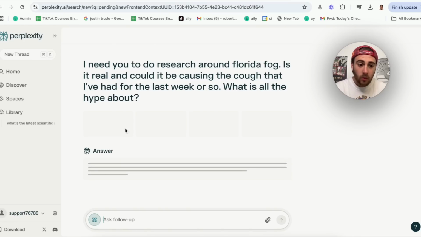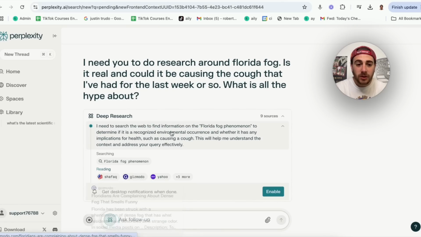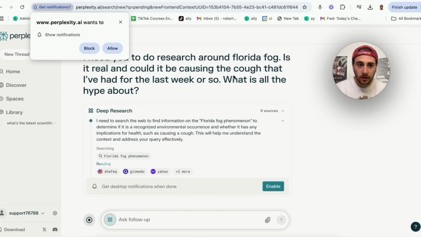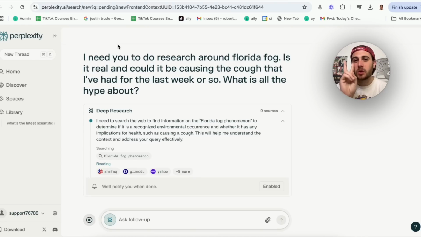So as you can see, right now it is simply thinking, and then we can actually get a desktop notification when it's done. So I'm going to click enable right here. What this is going to do is allow Perplexity to update me so I can go and do other things. And this is actually going to be incredibly useful for use case #2 that I'm going to share with you in just a minute that I think everybody should be doing.